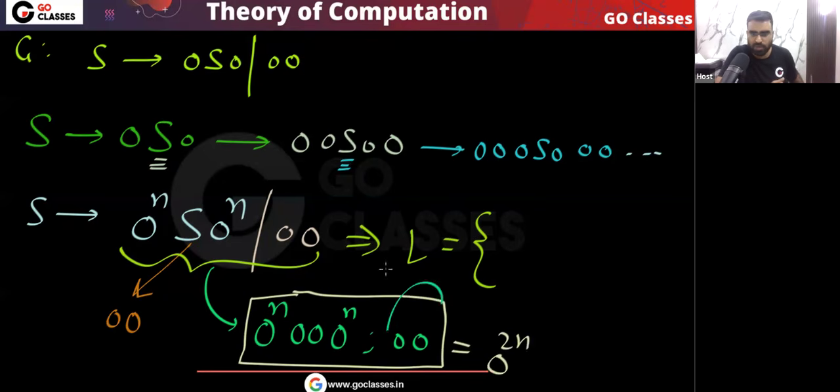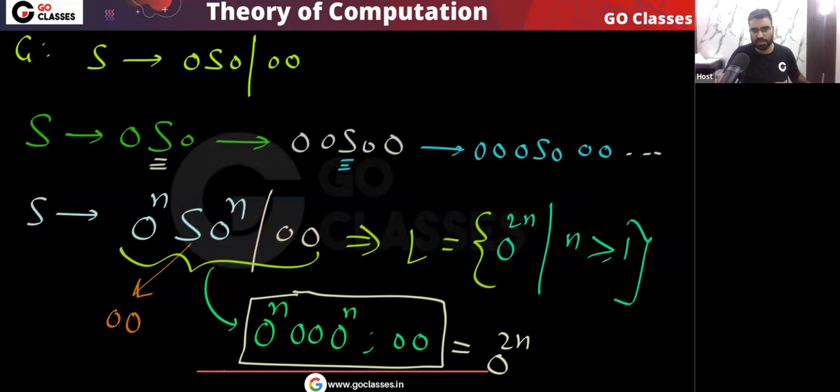This is 0 power 2n, because we have this double zero and this double zero, 0 power n, 0 power n. So in simple words, I can say 0 power 2n, where n is greater than or equal to 1. Very simple, this is the analysis of this grammar. You can easily see, so this is your language.